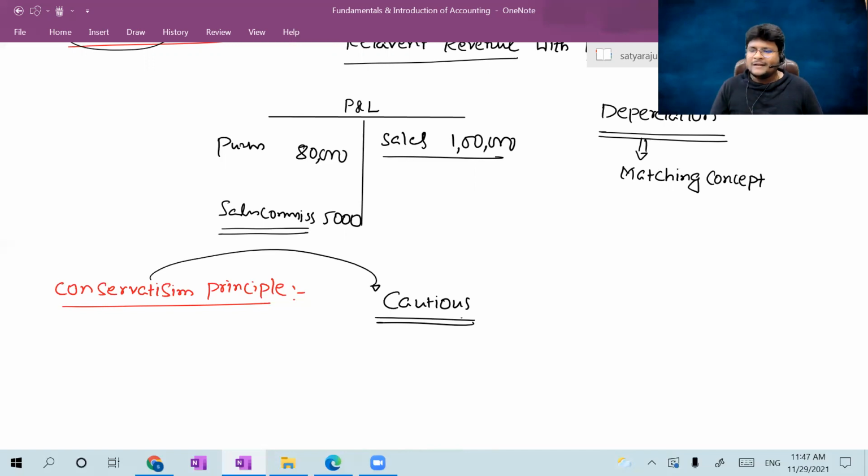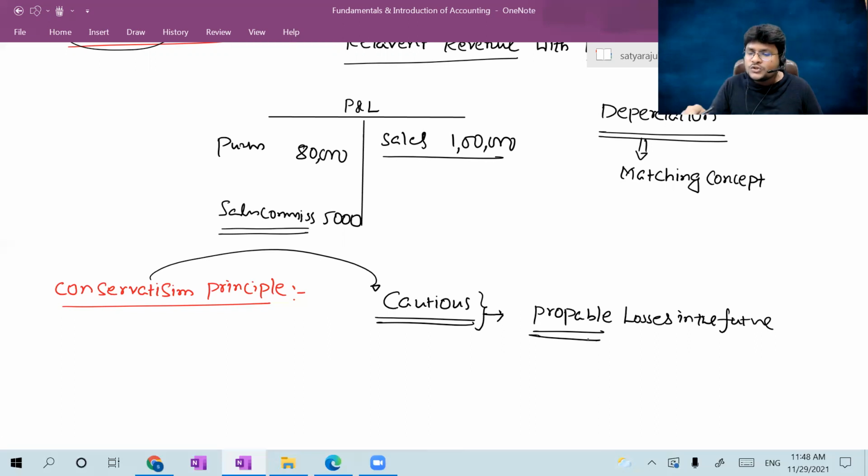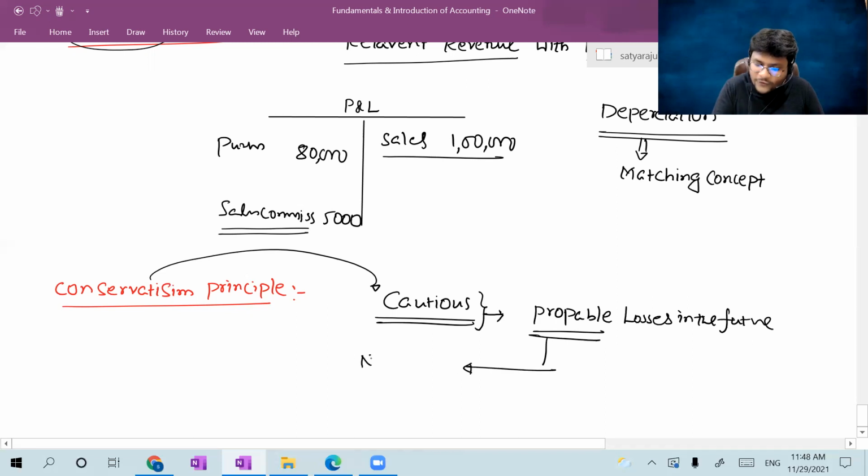Am I right? I should be a little bit cautious at the time of estimating the probable losses in the future. Probable means more chance. In future, if there is more chance of a loss occurring in a particular transaction, you should record it right now in the books of accounts. You should record now, not in future.